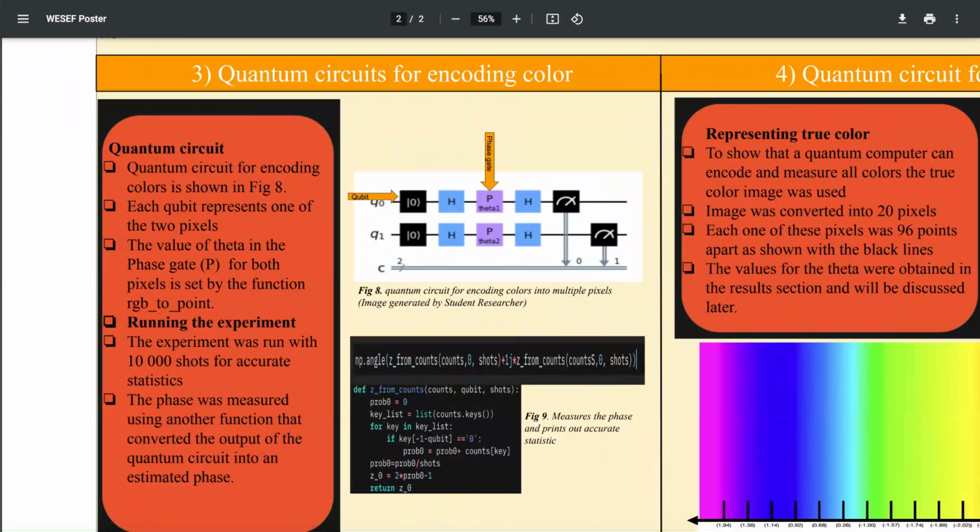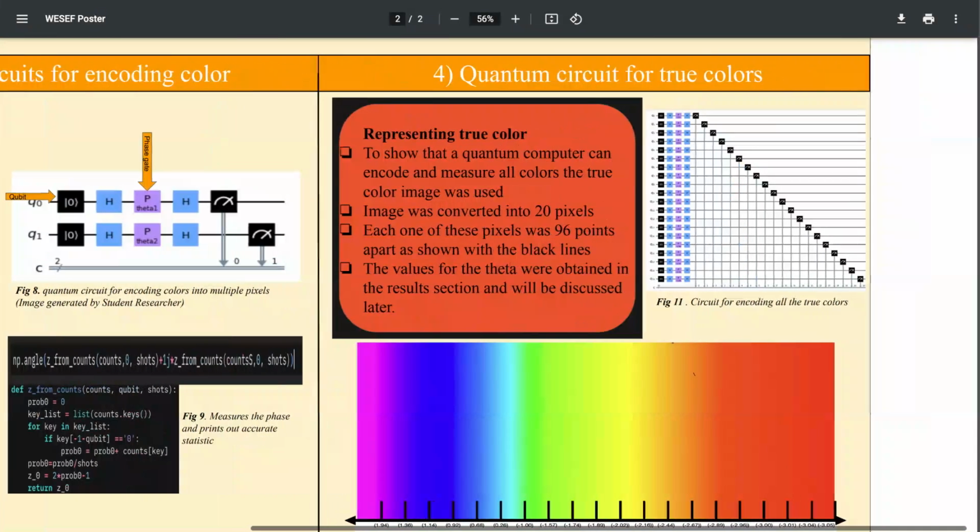The experiment was then run for 10,000 shots to ensure accurate statistics, and the phase was measured using another function that converted the output of the quantum circuit into an estimated phase. The estimated phase will be compared to the measured phase in order to allow for a percent error between the two to be deciphered and uncovered.